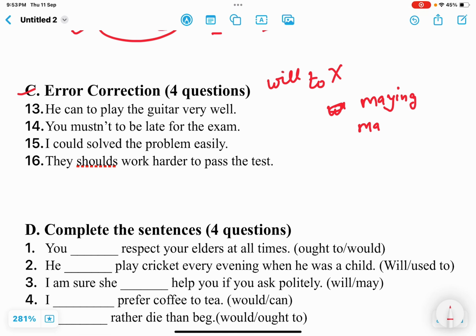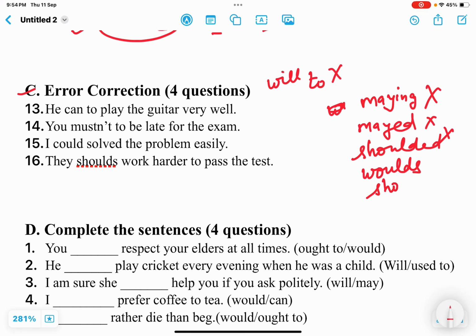We never use -ed with modals, like "maded" or "shoulded". Okay, all these are wrong. And we never use -s with modals either, like "woulds" or "shoulds". These are also wrong. So this is what we want to clear with the help of these sentences. See the first one. Here we are to find out the error and rewrite the correct sentence.